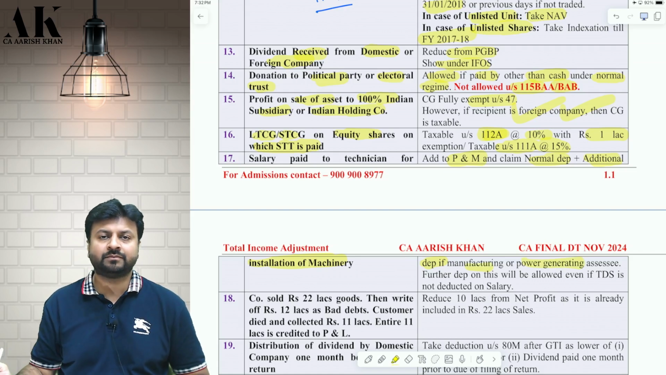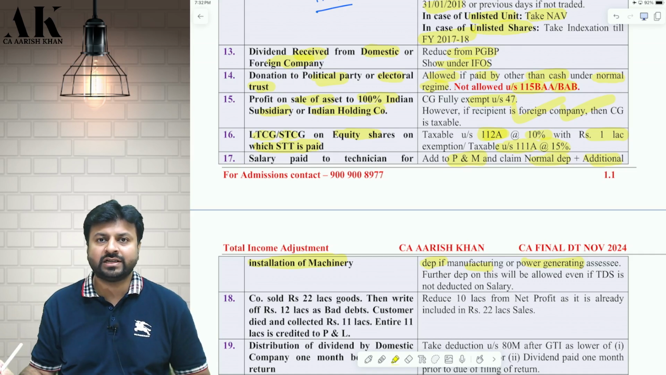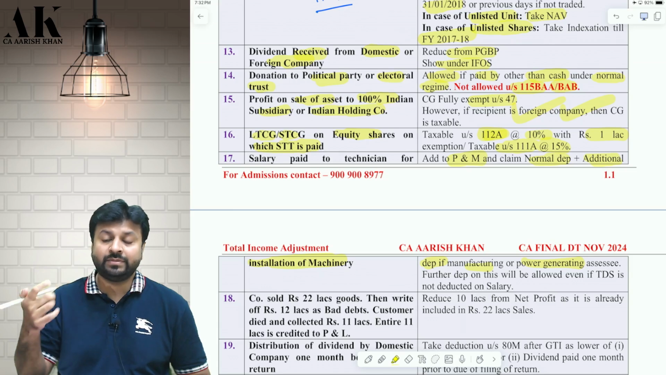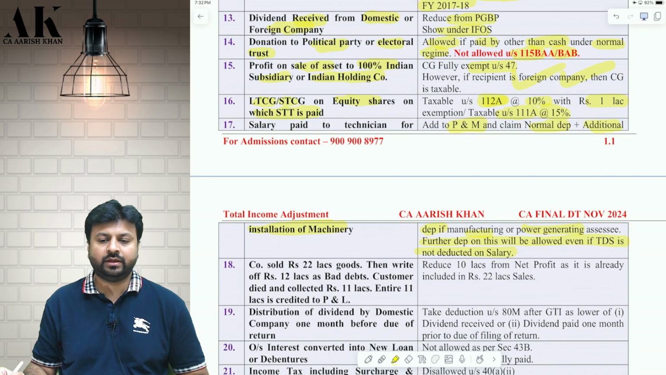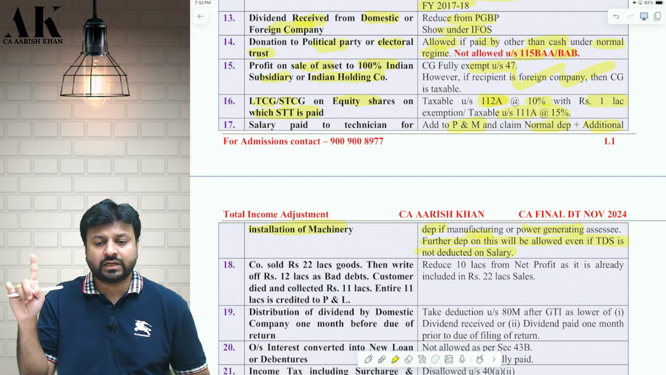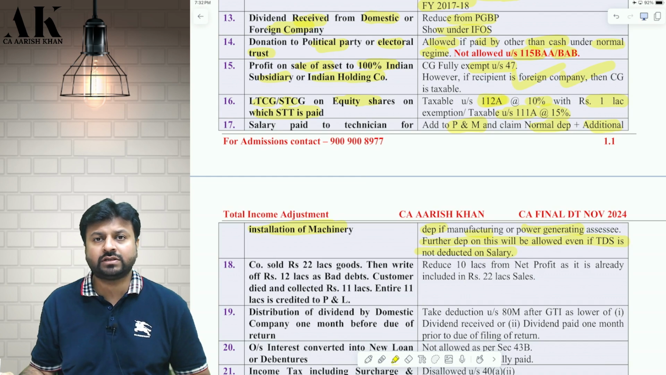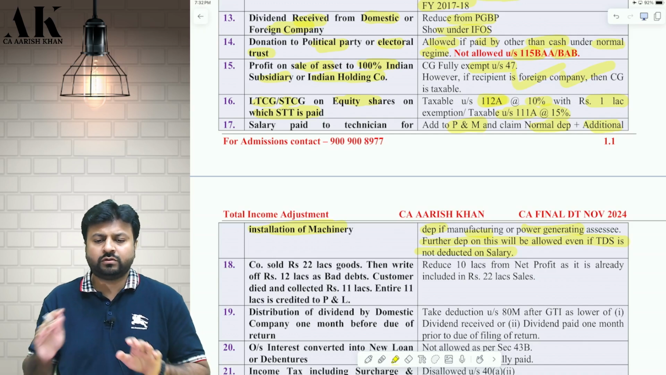Further, remember one thing: to claim depreciation on this technician salary, you do not have to deduct TDS. TDS is to be deducted on revenue expenditure, not on capital expenditure. Even if you have not deducted TDS, you will still be eligible to claim depreciation on that. So this is a very important point which is mentioned here. Even without checking the implication of TDS, you will get the deduction of depreciation.